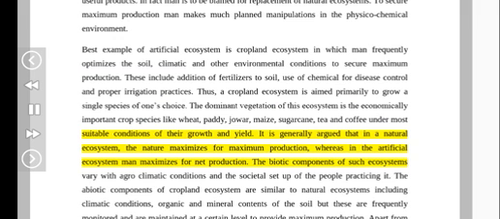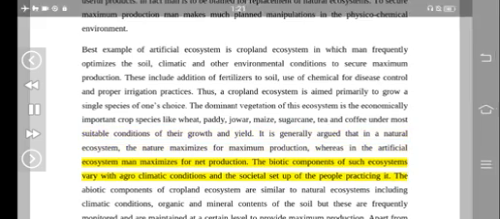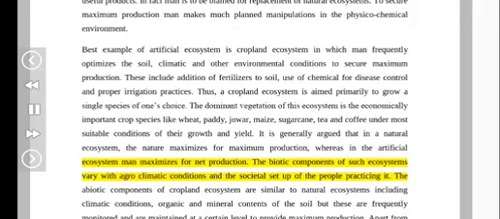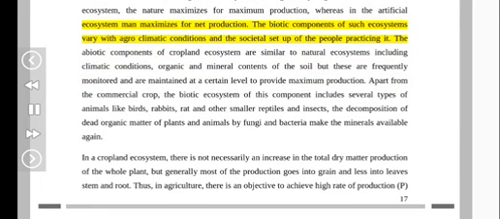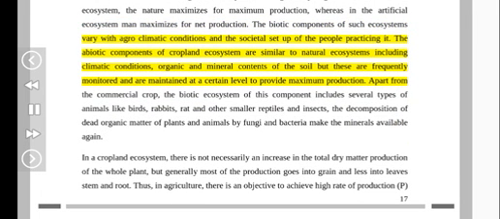It is generally argued that in a natural ecosystem, the nature maximizes for maximum production, whereas in the artificial ecosystem man maximizes for net production. The biotic components of such ecosystems vary with agroclimatic conditions and the societal setup of the people practicing it. The abiotic components of cropland ecosystem are similar to natural ecosystems, including climatic conditions, organic and mineral contents of the soil, but these are frequently monitored and are maintained at a certain level to provide maximum production.